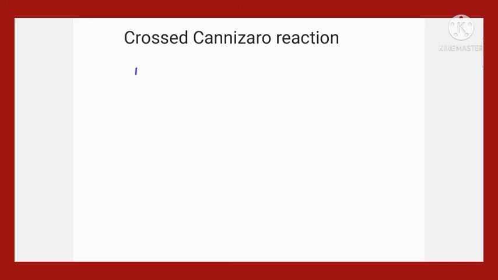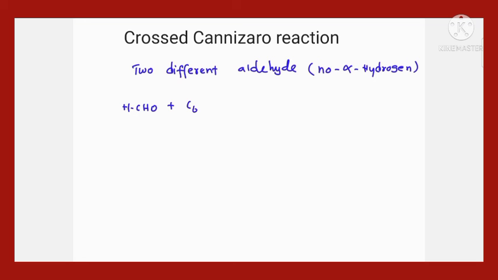So it is a reaction between two different aldehydes, both having no alpha hydrogen. Let me give an example. A reaction between HCHO, formaldehyde, and C6H5CHO, benzaldehyde, is an example of crossed Cannizzaro reaction.